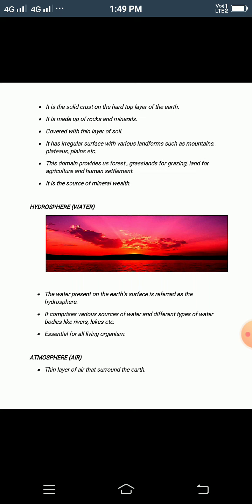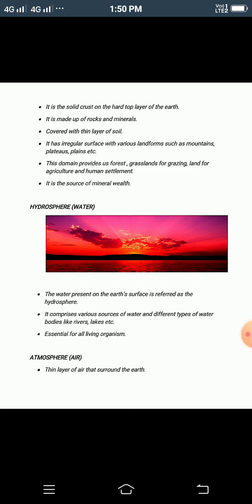Now we will move to the hydrosphere, where we will be talking only about the water surface. So what is it? The water present on the earth's surface is referred to as the hydrosphere. You have seen that the whole earth is covered with water, and that is why it looks blue in color. So we are talking only about the water.